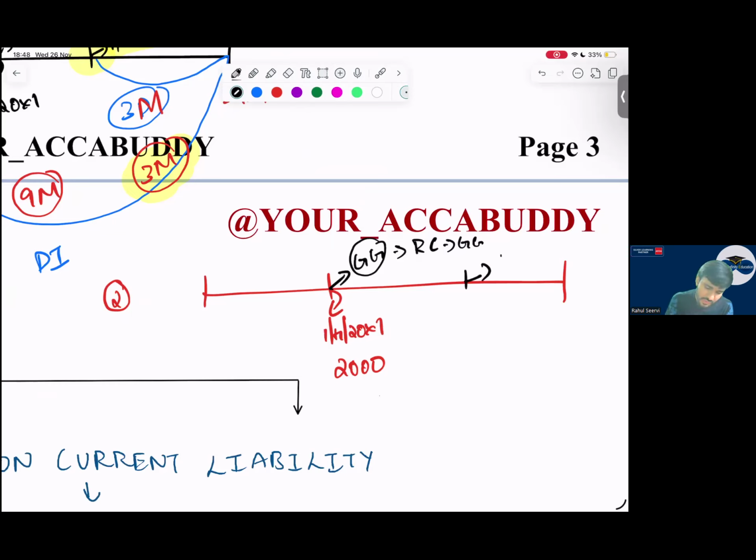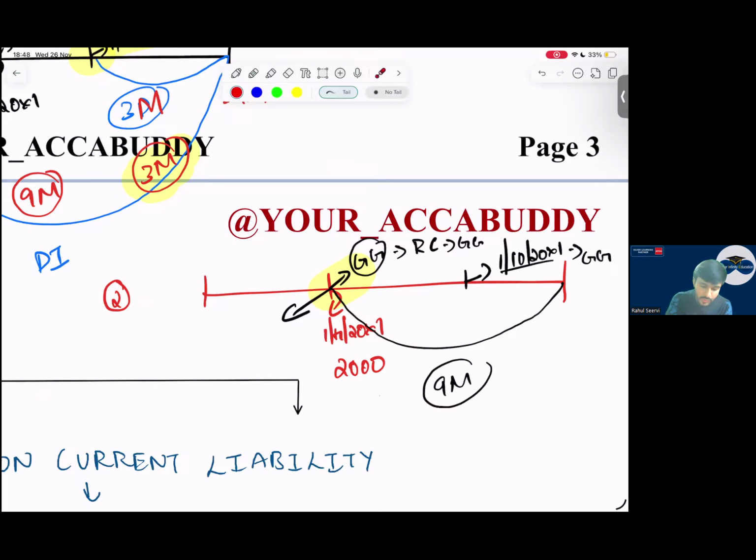After, let's take on 1st October 20X1, I received the grant here. But it was reasonably certain here that I will receive it. So depreciation for how many months, sir? 9 months.